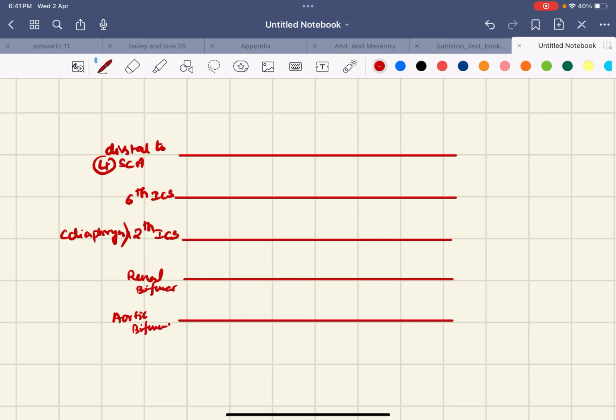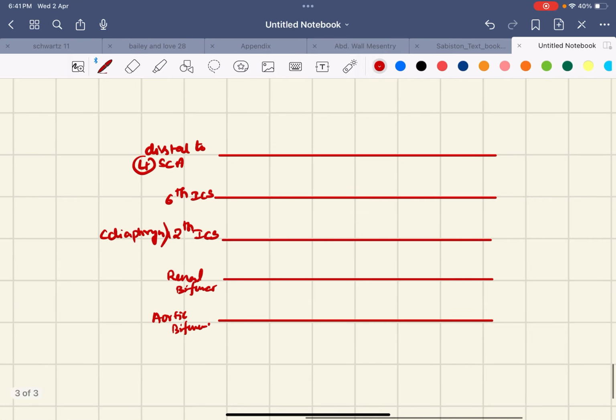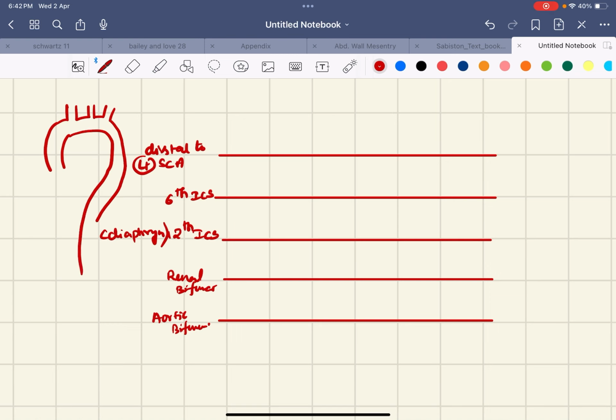As we know, this is how the ascending aorta, arch of aorta, and descending aorta are, and this is the diaphragm. This is the left subclavian artery.